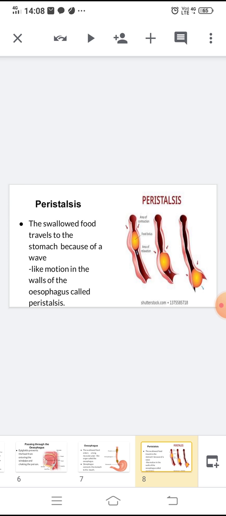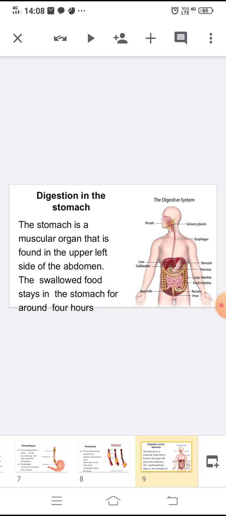Let us study about the digestion in the stomach. Do you know where is the stomach in your body? The stomach is the muscular organ that is found in the upper left side of the abdomen. The swallowed food stays in the stomach for around 4 hours. How many hours does the food stay in the stomach? Yes, 4 hours.